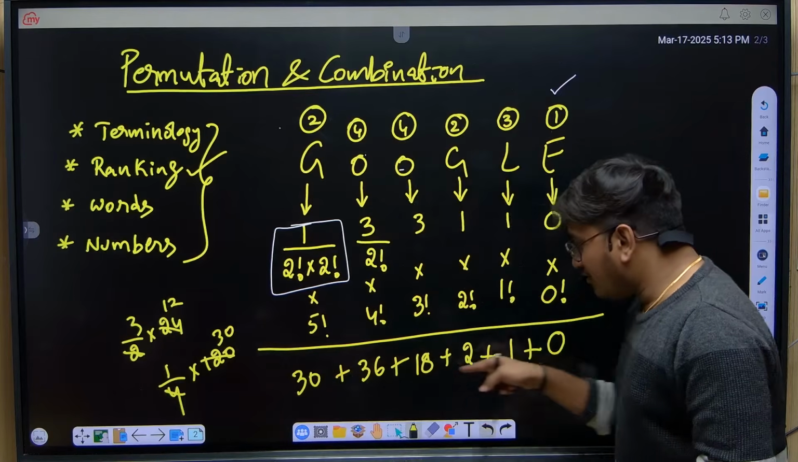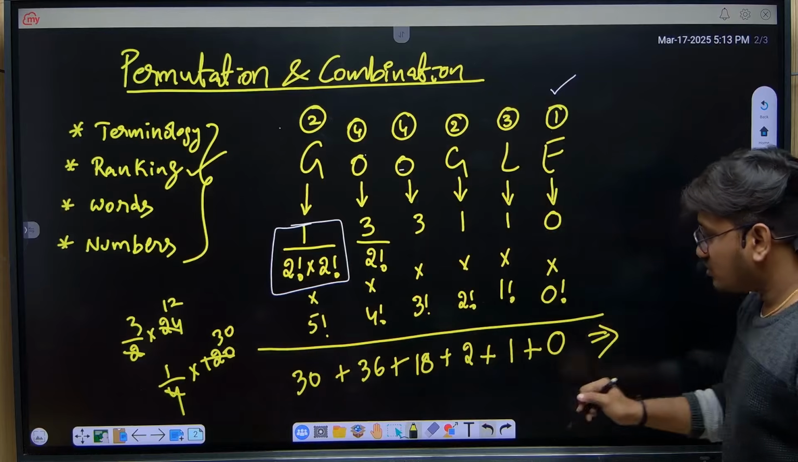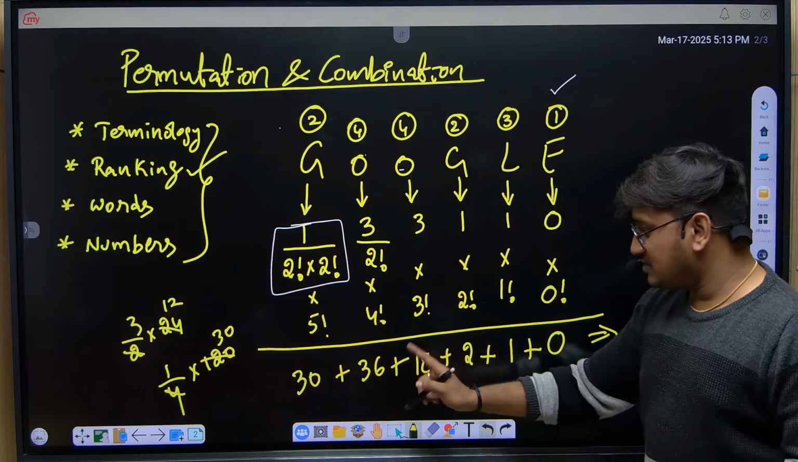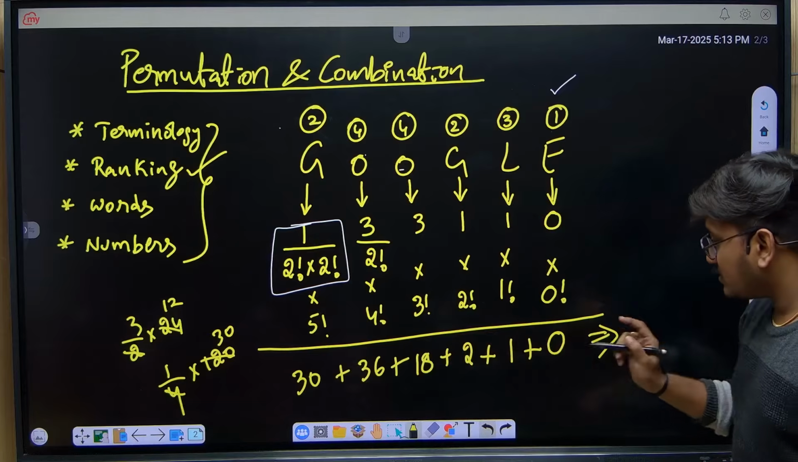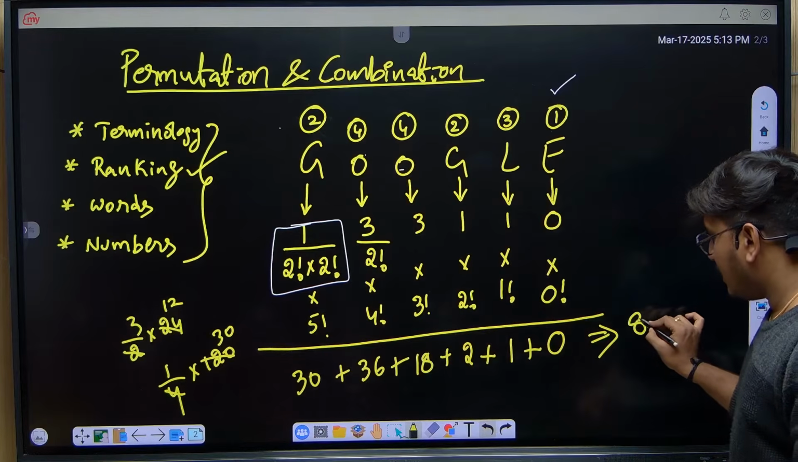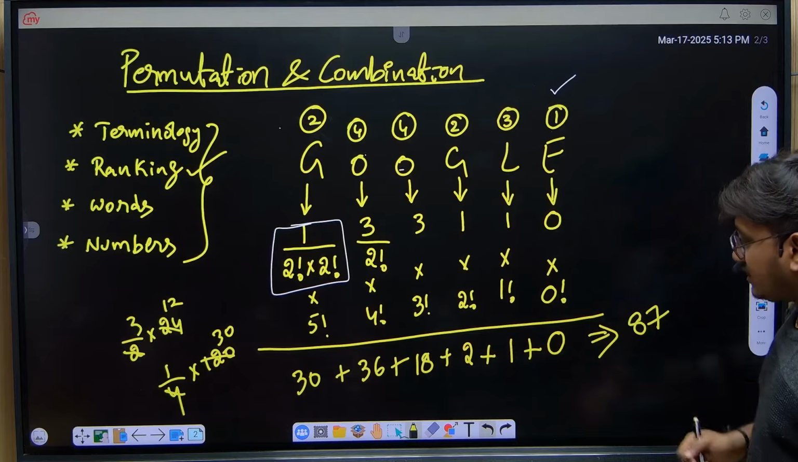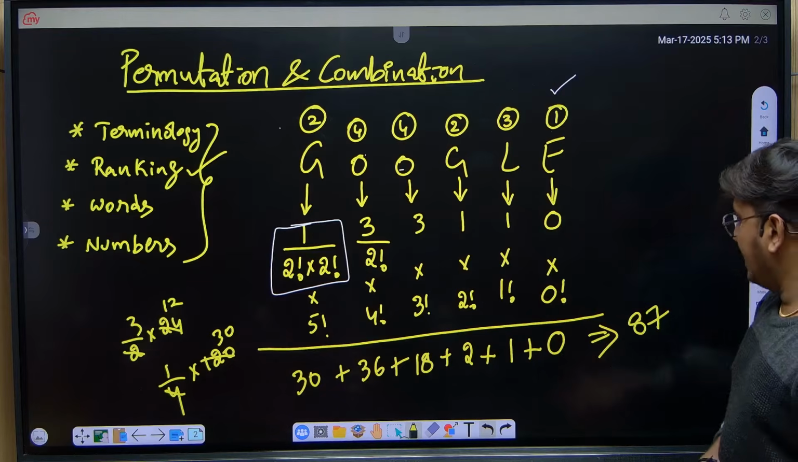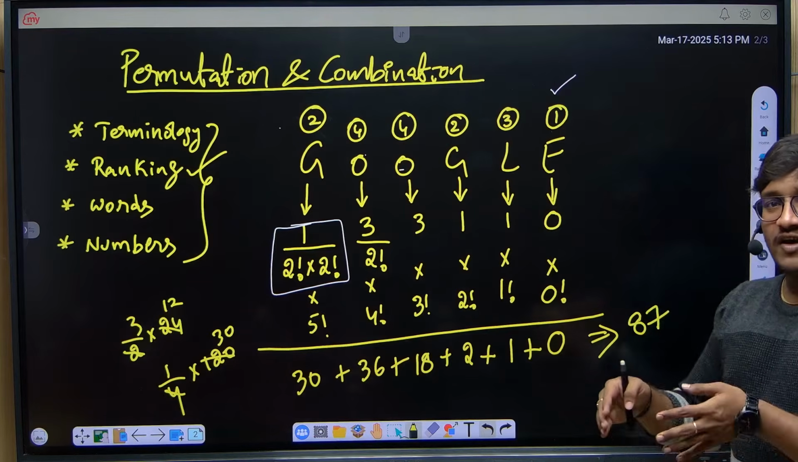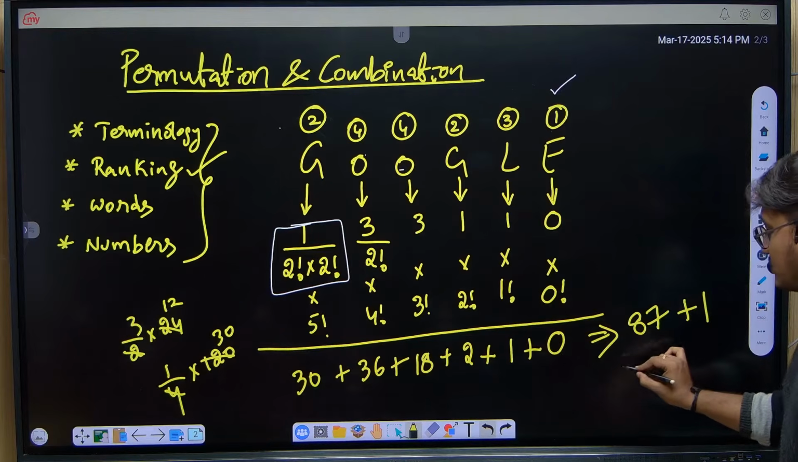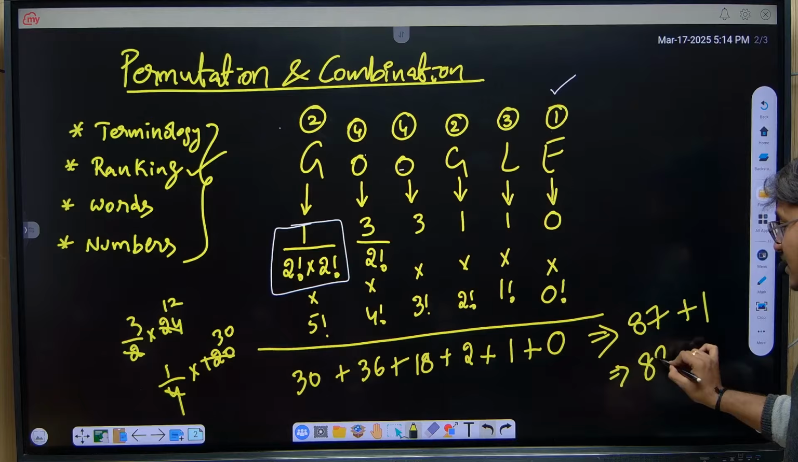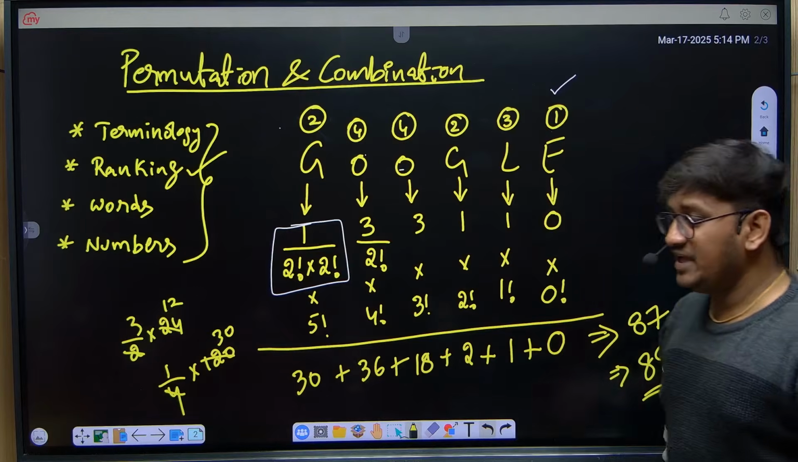If I add all the values, 30 plus 36 is 66, plus 18, plus 2, plus 1, it will be 87, right? Yeah, 87. So if you want the final rank of the word Google, what you need to do is add +1 at the last. So the final answer is, the rank of the word Google is 88.